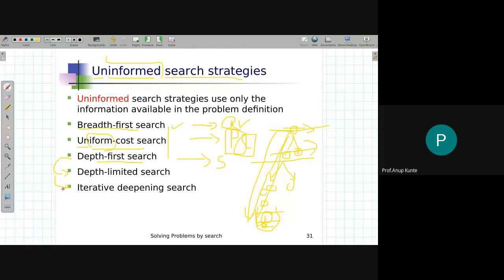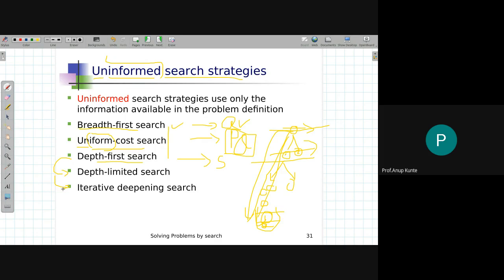Hence, we have two alternate algorithms. One is called depth limited depth first search, and the other is called iterative deepening depth first search. So thus there are 5 algorithms under uninformed search strategies.